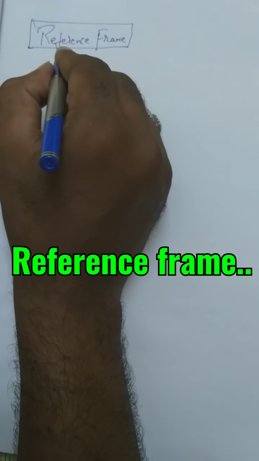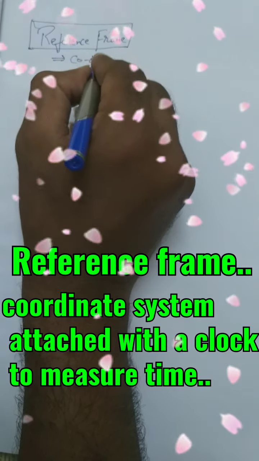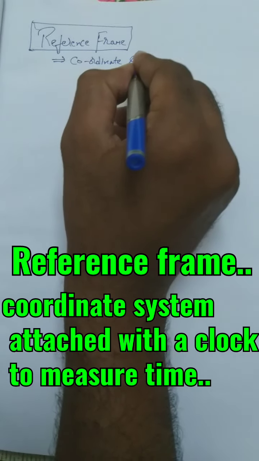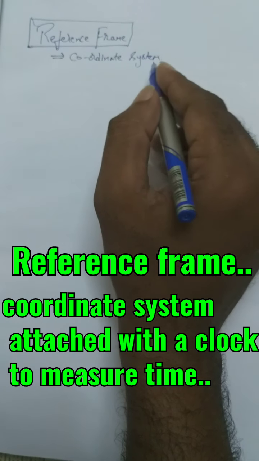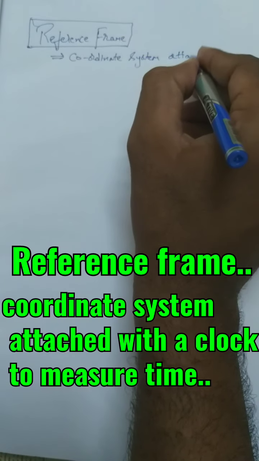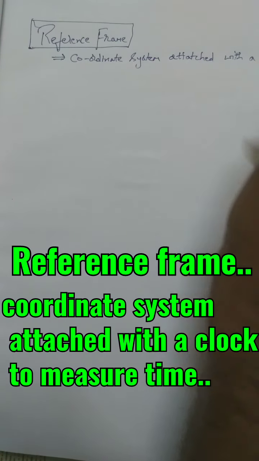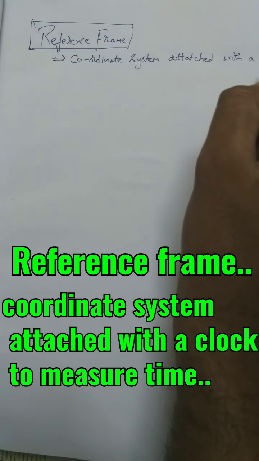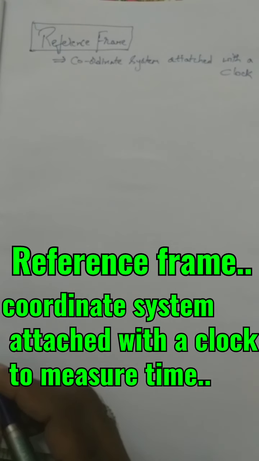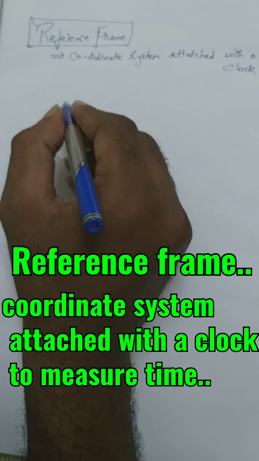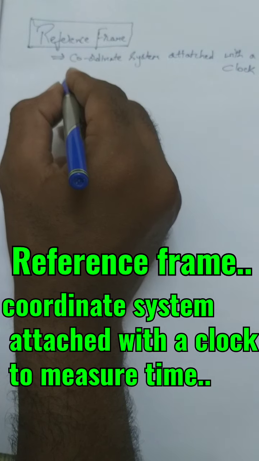Here we can also say that a reference frame is a coordinate system. To the reference frame we can attach some coordinate axes. So it is a coordinate system attached with a clock. So here you see, a coordinate system attached with a clock. I will give an example for this and we shall move further.